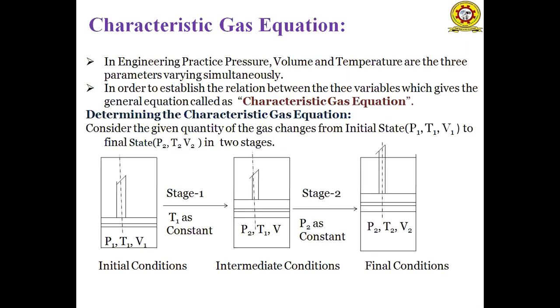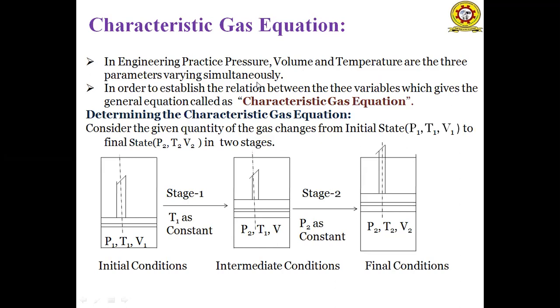The characteristic gas equation has two forms. The first one is on a mass basis and the second one is on a molar basis. Now we are going to derive the equation for the mass basis. In engineering practice, pressure, volume and temperature are three parameters varying simultaneously.